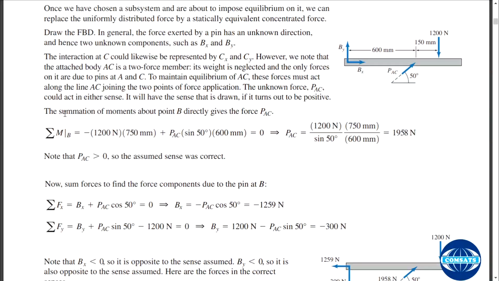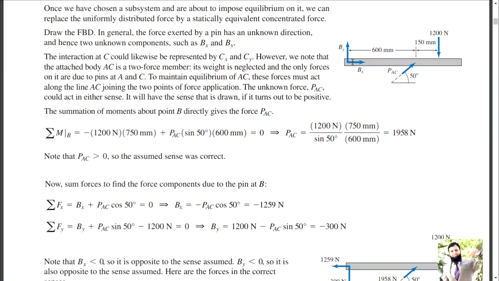Okay. Now we have to solve this one. Summation of moment about any point, you can do about this one, this one, this one, this one. If you are summing moment about this one, there will be three unknowns.